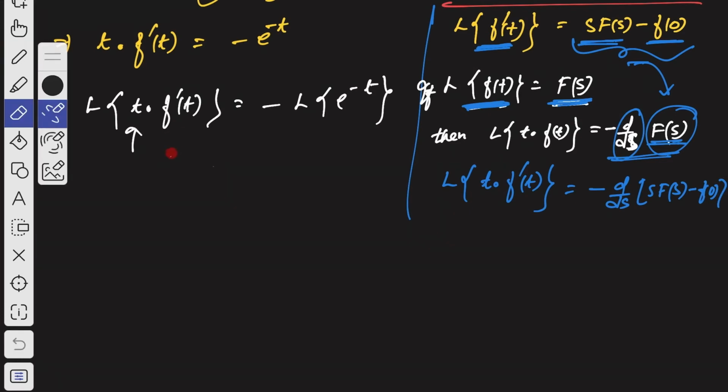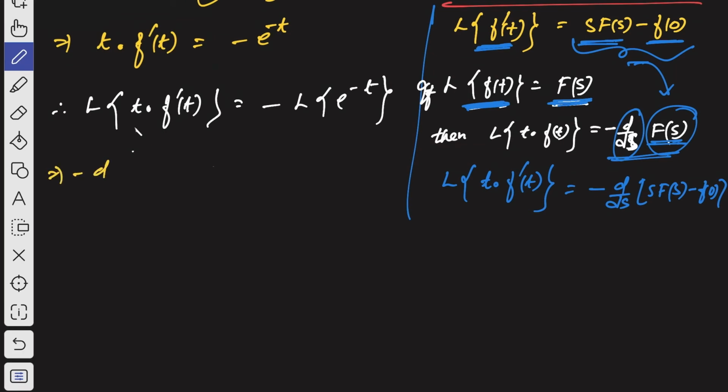So our result will be minus the first order derivative with respect to s of s into capital F of s minus f of 0, equal to minus the Laplace transformation of e to the power minus t, which is 1 by s plus 1.